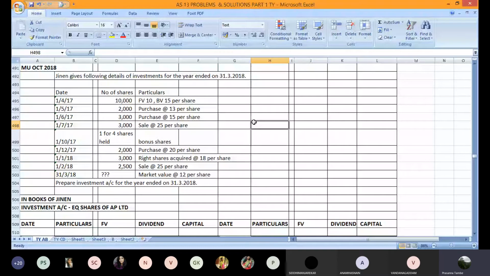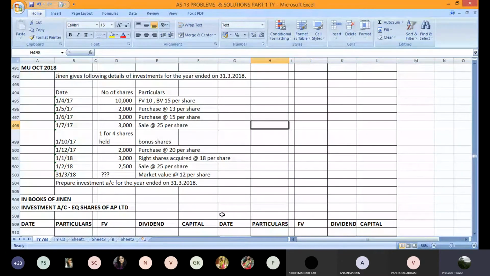And on 31st March 18, the number of shares we of course have to calculate, and the market value is given as 12 rupees per share. In earlier sums on debentures we have seen what needs to be done if the market value is given. In the same way here also we have to ascertain the repercussion of the market value on accounting for investments towards the end of the year. So I think with these details we can begin.